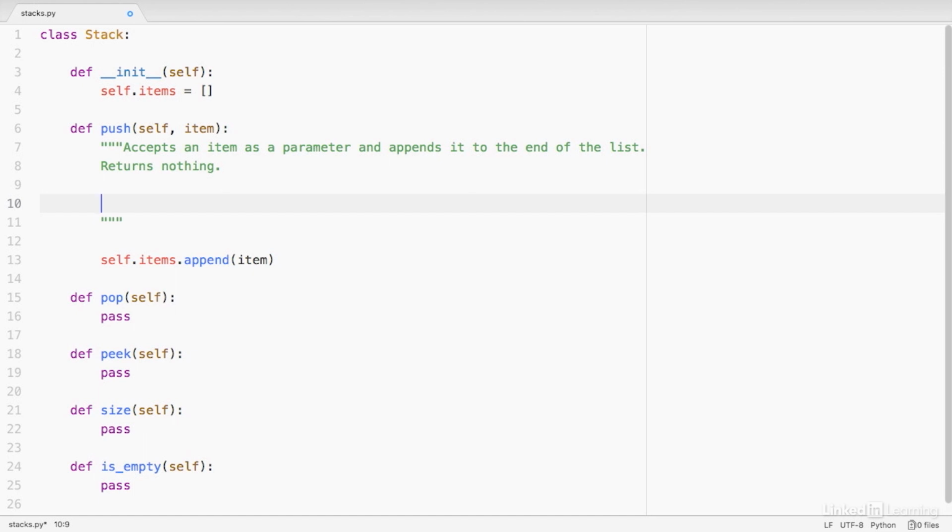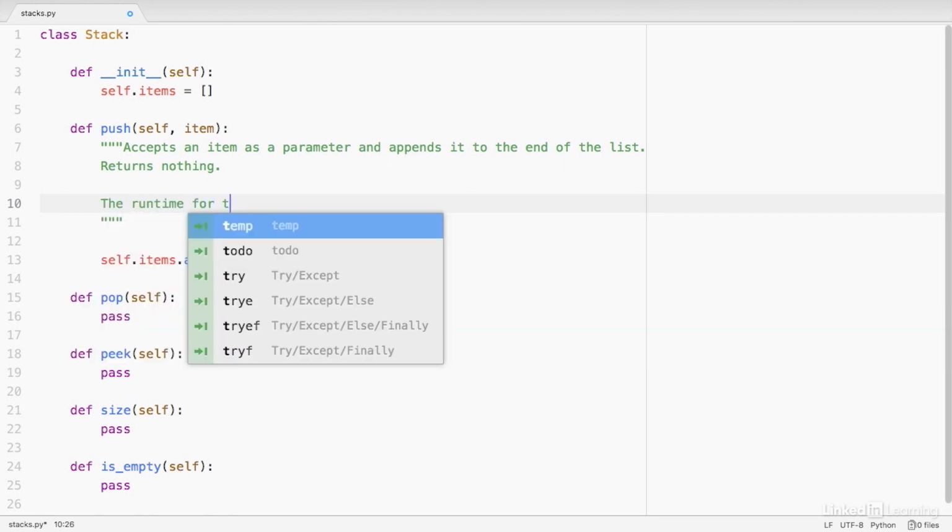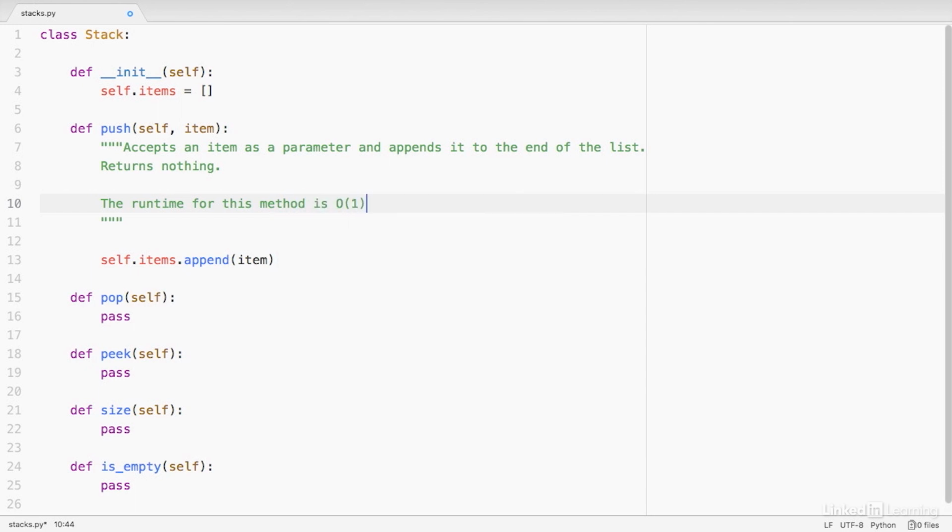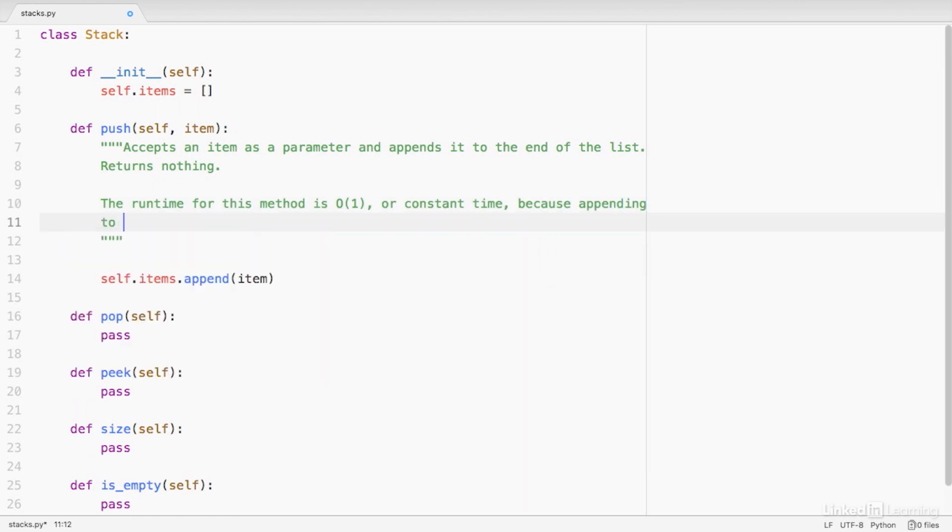And the reason I think it's important to do this is data structures are often covered in interviews, and typically your interviewer will ask you about the runtime. So I'm just going to say that the runtime for this method is O of 1, or constant time, because appending to the end of a list happens in constant time. And the reason this is constant time is what's actually happening is Python is going directly to the last item of the list. It's indexing to the last item, and indexing into a list, as you may know, happens in constant time. So there we go.